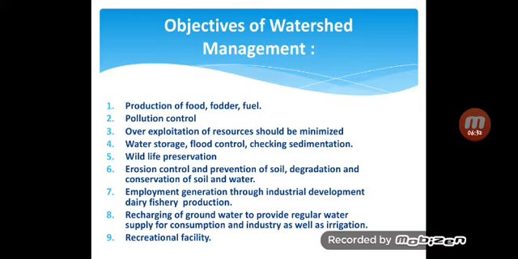Then recharging of groundwater to provide a regular water supply for consumption and industry as well as irrigation. Due to watershed management, groundwater can be recharged, which is useful for water supply for consumption and industry, and we can use it for irrigation. The last objective is recreational facilities. We can create recreational facilities by conserving or managing the watershed. So these are the 9 objectives of watershed management.